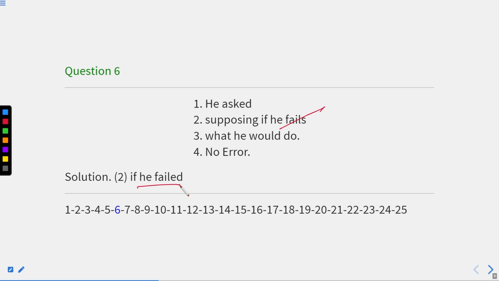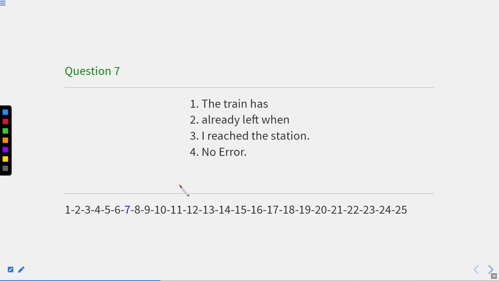Now let us move to the next one. This is question number 7. The train has already left when I reached the station. Of course, it is the time of past. We are talking about past, and if we are talking about past, this has should be replaced with had. So we can make two combinations. One is past perfect and another should be past indefinite. We have already learned about these two combinations. So the combination can be of past perfect with past indefinite.